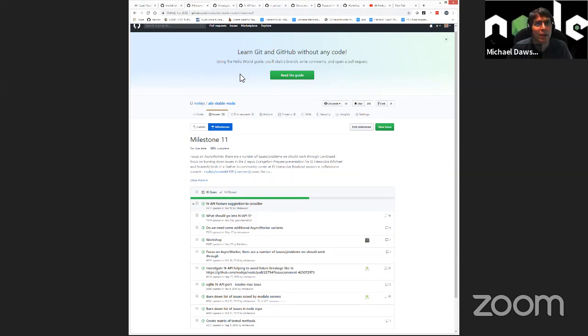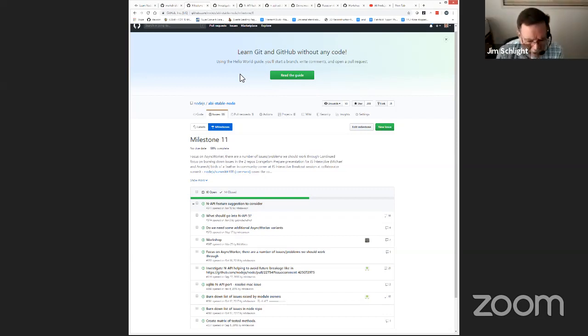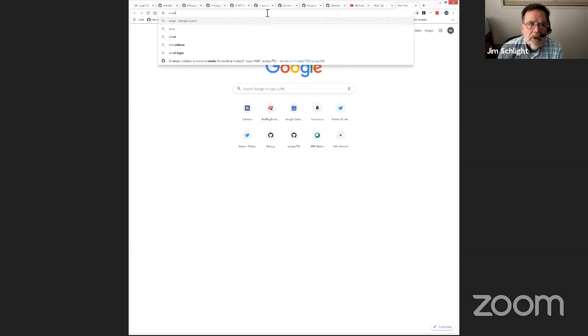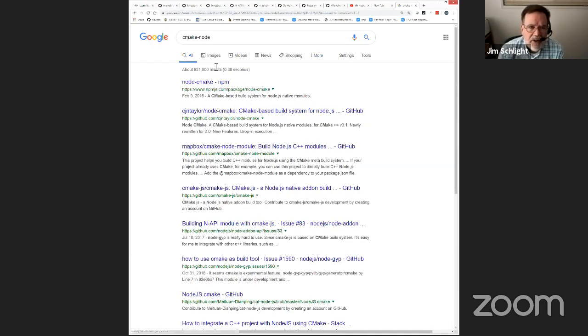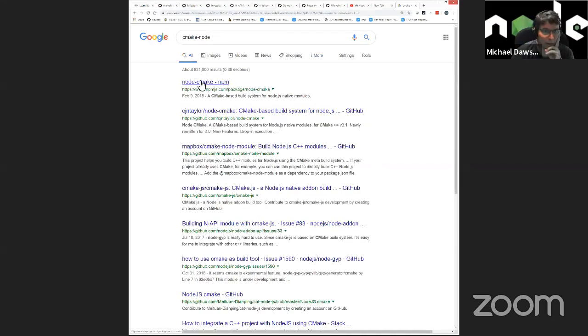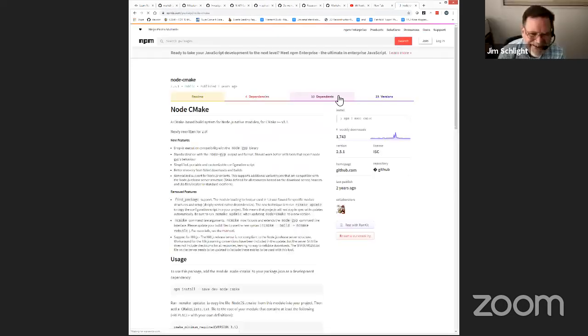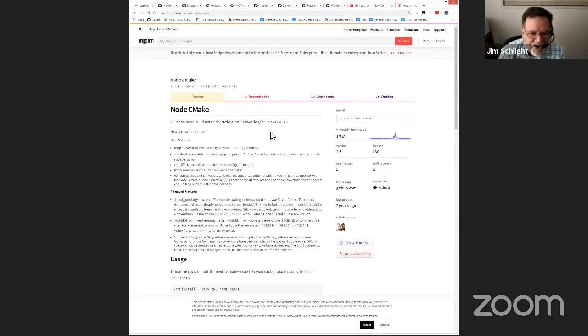Is there documentation, blogs, or anything that talk about building your modules with CMake instead? Yeah. There's a module called CMake-Node. Okay. Or Node CMake? Yeah, that could be it. Okay. Well, it's the same thing, just in different order, right? Yeah. So this describes how to use it, for people who prefer to use CMake over node-gyp.